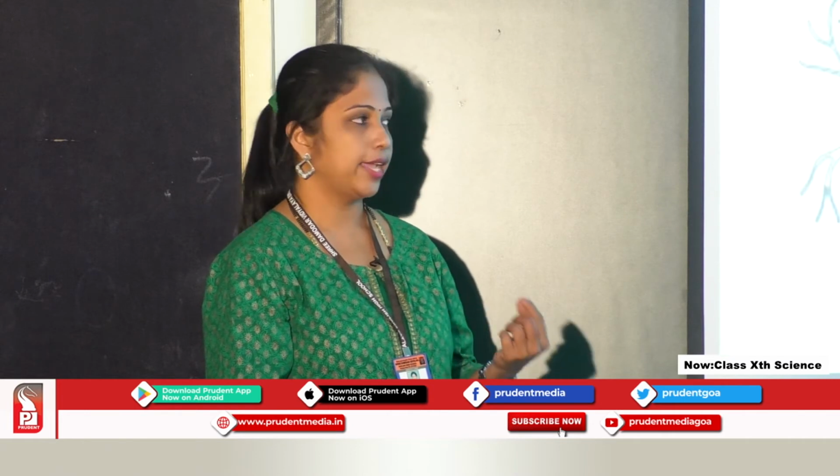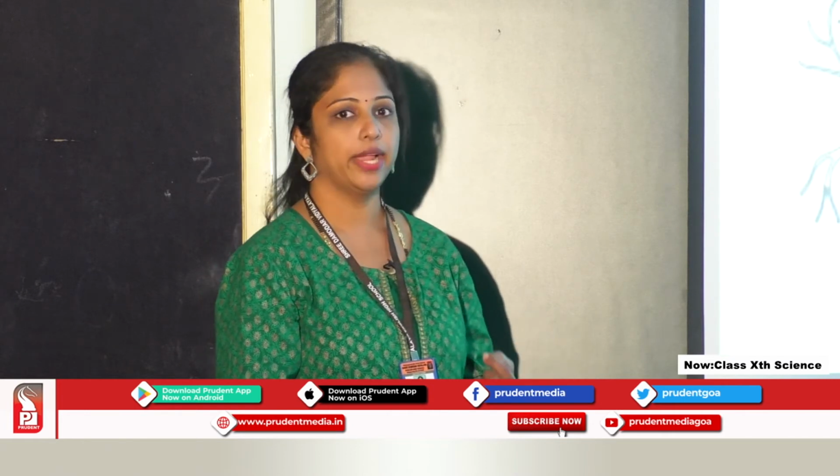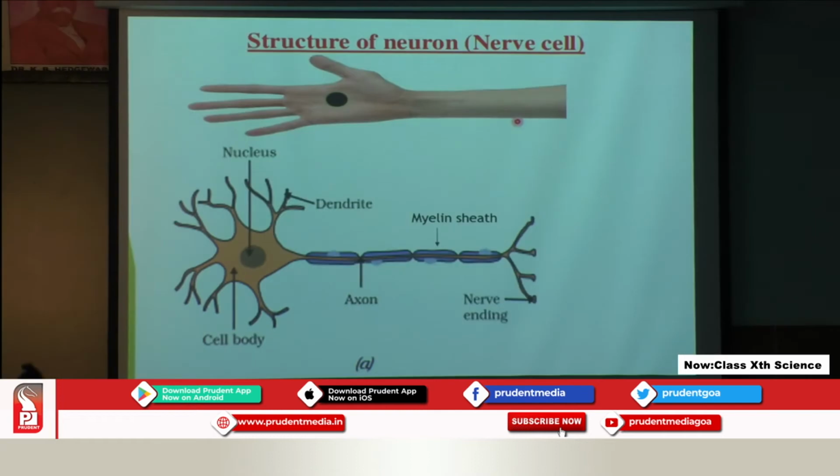The endings of the axon are called nerve endings. Now the nerve cell is the longest cell in our body. It can measure even up to 100 centimeters. This length is determined by the length of the axon, because this axon is the long extension coming from the cell body.